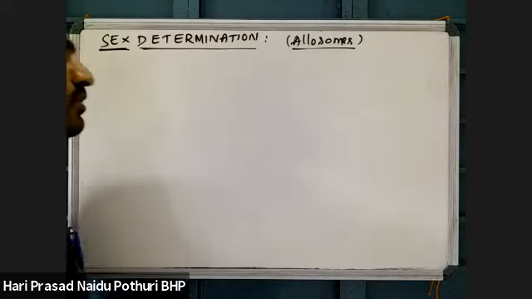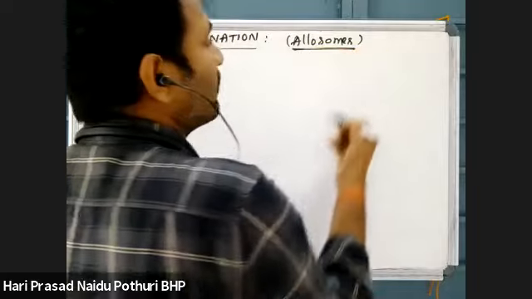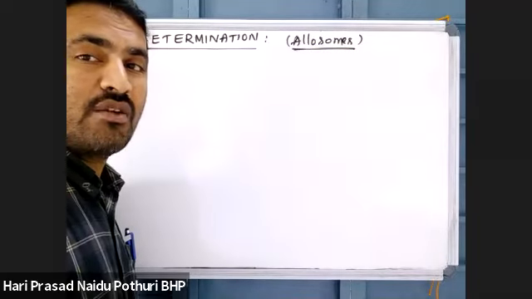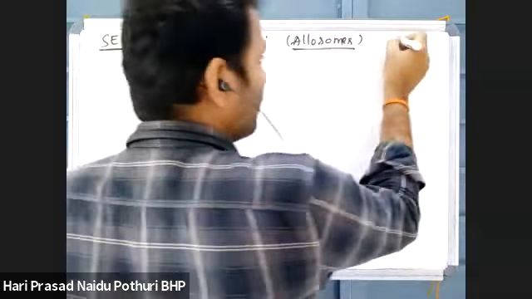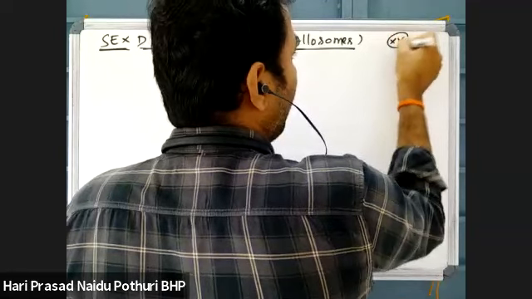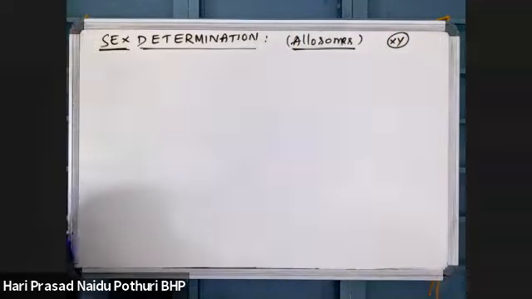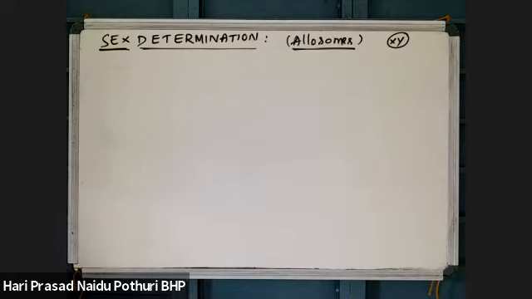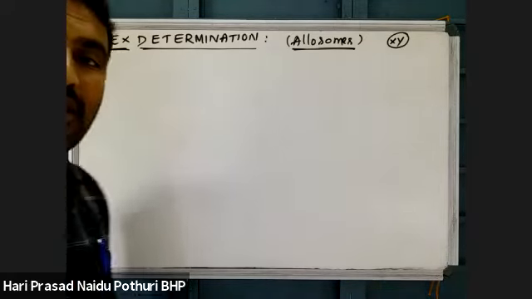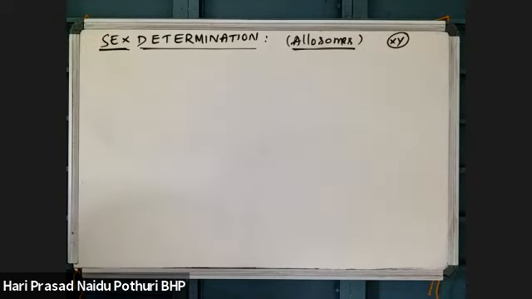Allosomes are those which are involved in determination of the sex of the offspring. Suppose in human beings, the sex of the offspring is determined by the X chromosome and Y chromosome. Females have X chromosomes and males have X and Y chromosomes. Here, sexually reproducing organisms may be unisexual or bisexual organisms.